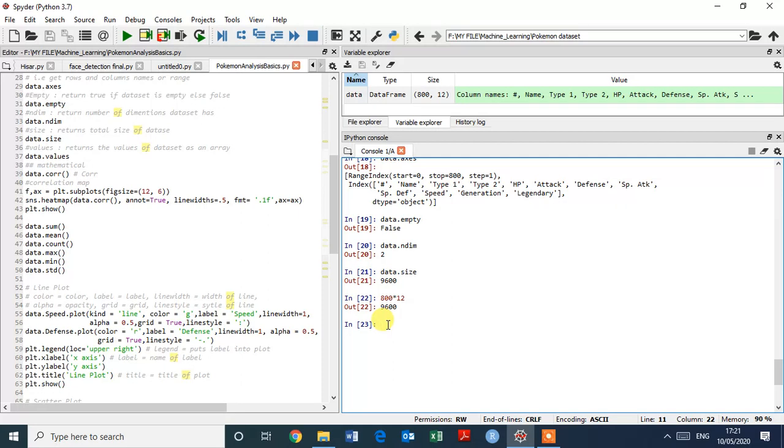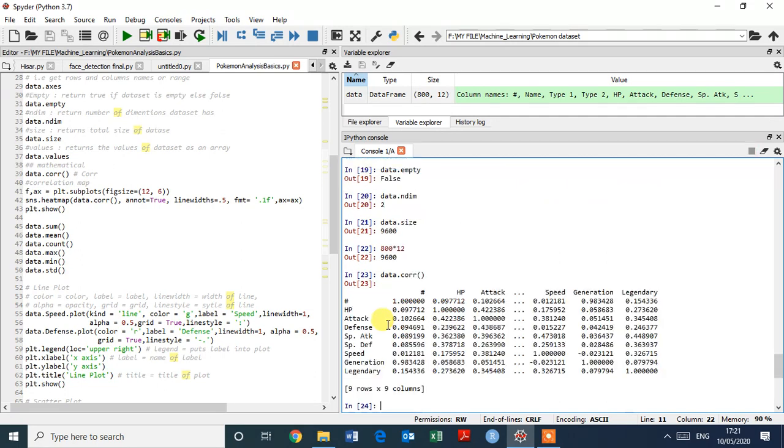We are going to check the correlation of the data. So just type data.corr and enter. Okay, so this is the data correlation. Correlation means the relationship between two values, one dependent and one independent variable.